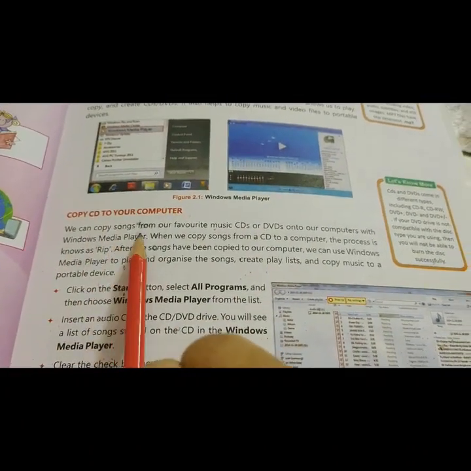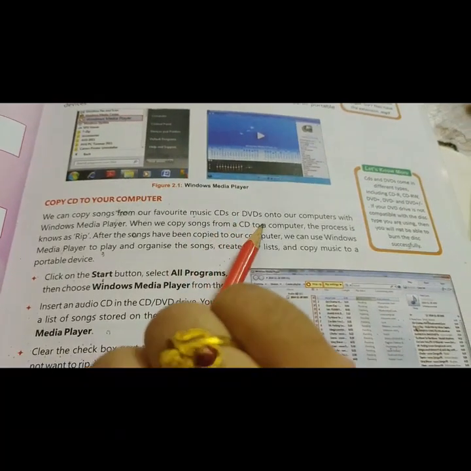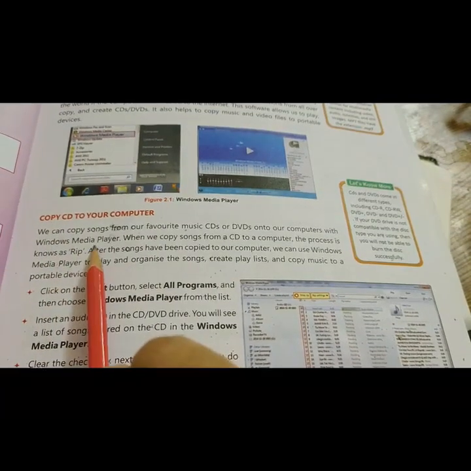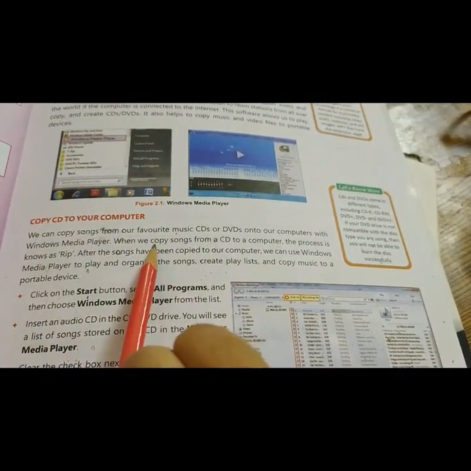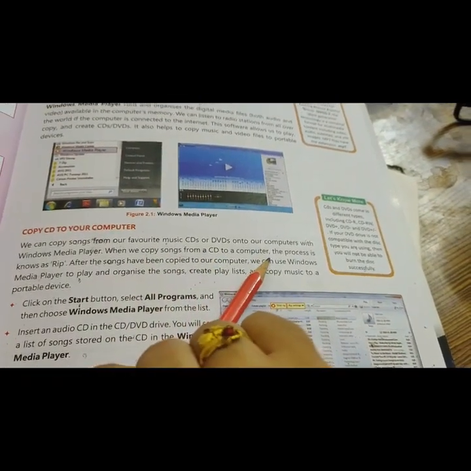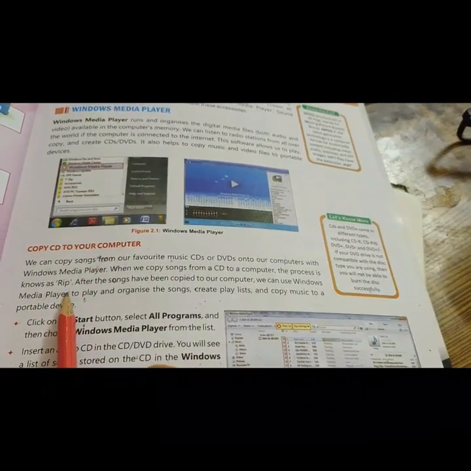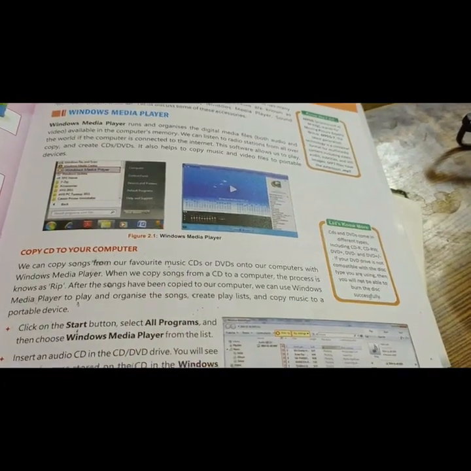We can copy songs from our favorite music CDs or DVDs onto our computers with Windows Media Player. When we copy songs from a CD to a computer, the process is known as rip.